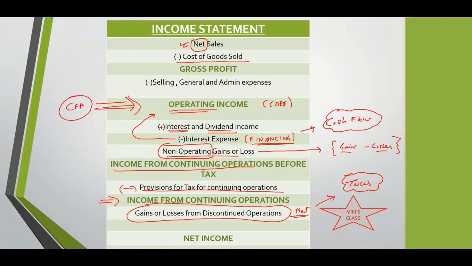So then, we have income from continuing operations. Then we either add if it is a gain or deduct if it is a loss from discontinued operations. A discontinued operation is something where we have decided to close the business. And this is net of taxes, because when we close a business, we have to pay the Internal Revenue Service, IRS in the US, etc. All the taxes that need to be paid. After that you have discontinued operations, gains or losses. This is a net figure. And then this total gives you what is called the net income.